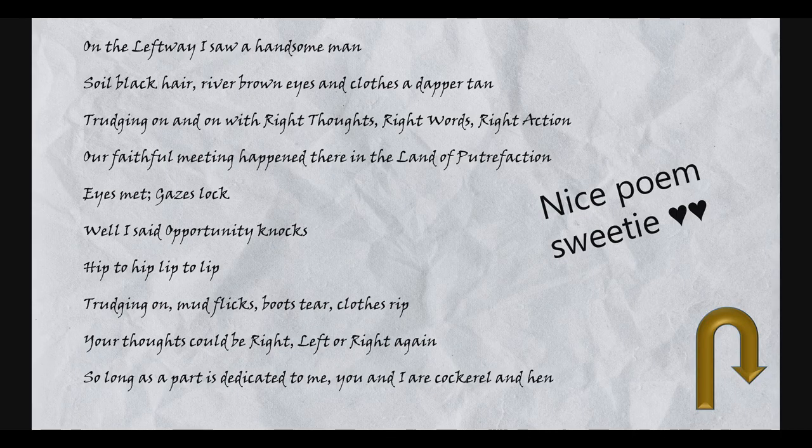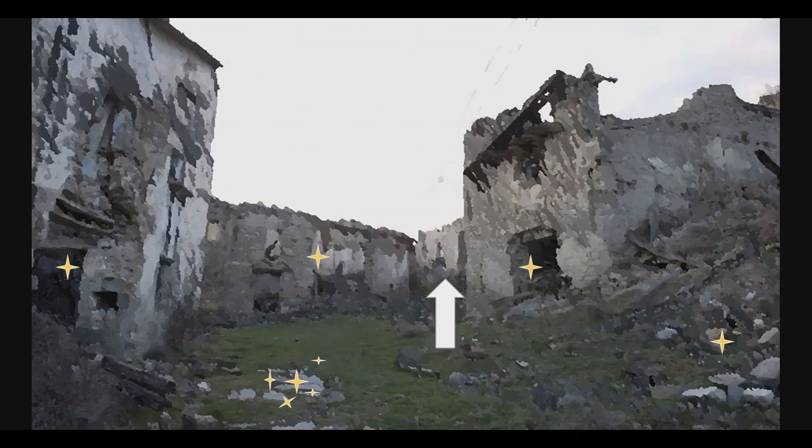Sorry, my bad. On the left way I saw a handsome man, solid black hair, river brown eyes, and clothes a damper tan. Trudging on and on, with right thoughts, right words, right acts. Our faithful meeting happened here at the land of purification. Eyes meet, gaze locked, while I said opportunity knocks, hip to hip, lip to lip. Trudging on, mud flicks, boots tear, clothes rip. Your thoughts could be right, left, or right again. So as long as the part is dedicated to me, you and I are cockled and hen. Nice poem, sweetie.